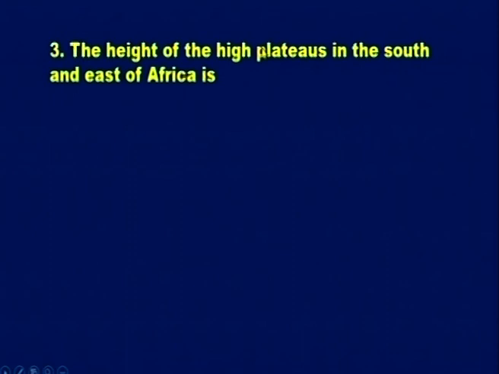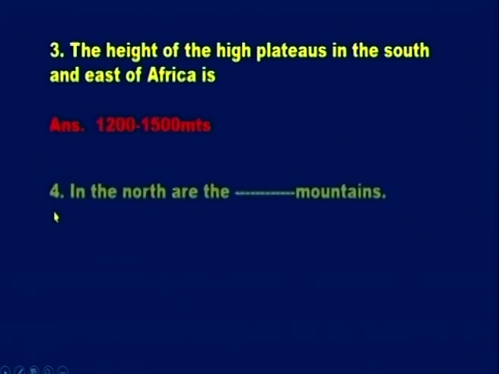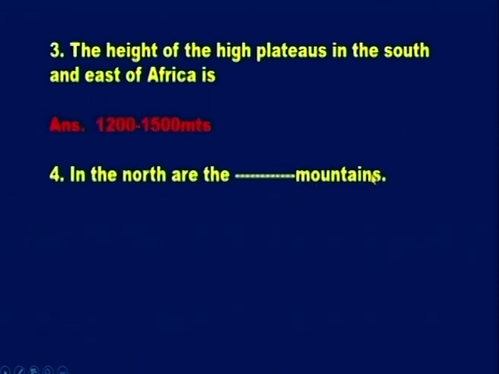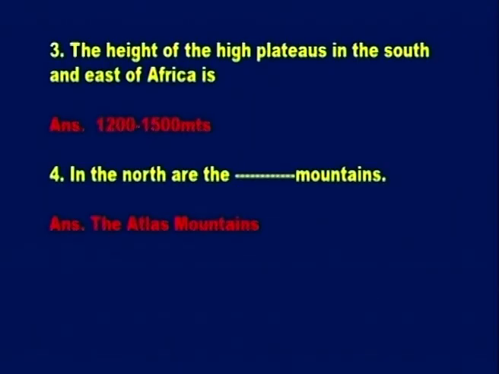The height of the high plateaus in the south and east of Africa is 1200 to 1500 meters. Okay, and in the north are the dash mountains. Can you tell the mountains which are present in the north? We have already learnt now. Very good. It is the Atlas Mountains.